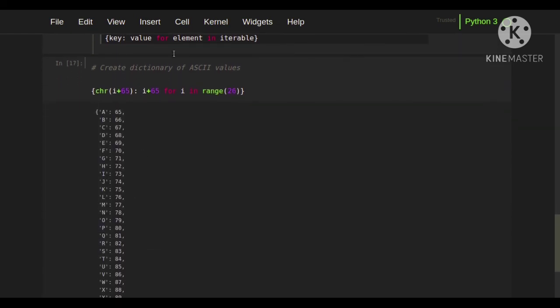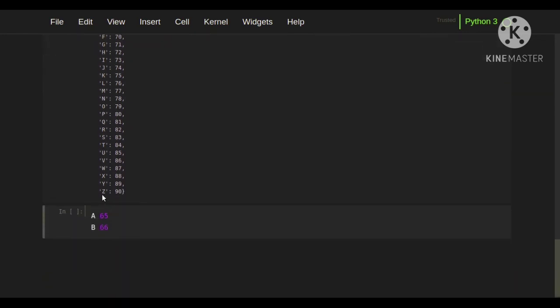Here we get the dictionary of ASCII values. For A we have 65, for B we have 66, for C we have 67, and then at last we have 90 for Z.